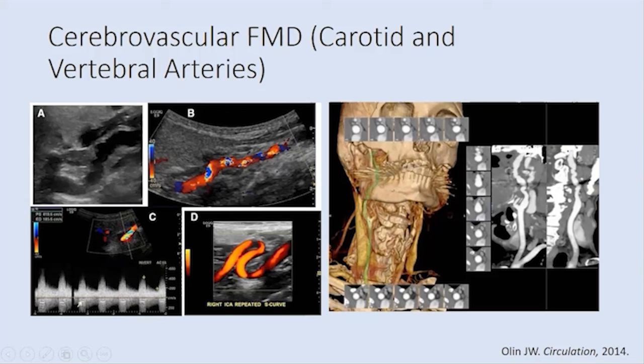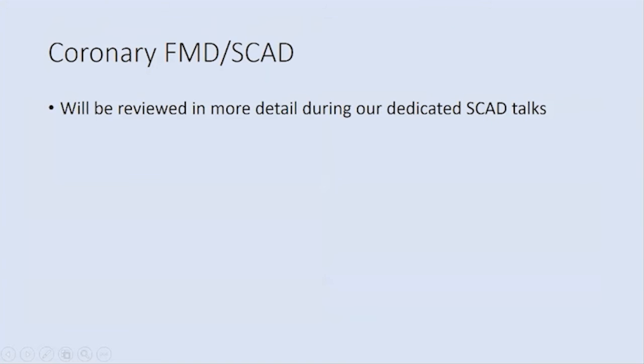This is some of our CAT scan results. So you can see here, we have to reconstruct it in different images and different planes. And right here, you'll see that irregularity as it courses its way back up. There's going to be 2 full talks on coronary involvement in SCAD, so I'm going to skip over that for now.